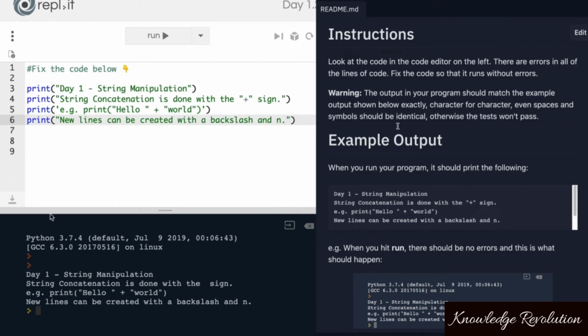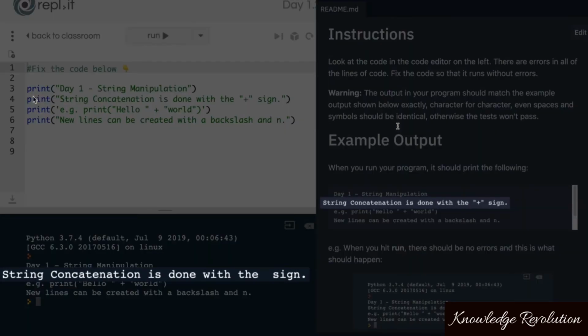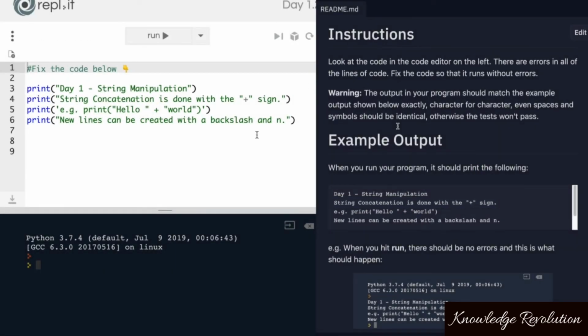But at this point, notice how on line 4, which is the line that we haven't fixed yet, it prints string concatenation is done with the blank sign, whereas in fact it should say plus sign. And even though we don't see any errors being printed in our console, you'll see that we have an output mismatch, because I'm expecting to see this line, string concatenation is done with the plus sign, but here the output doesn't have that part, it is missing this part. So there's one last thing that you need to debug, and that is of course on line 4.